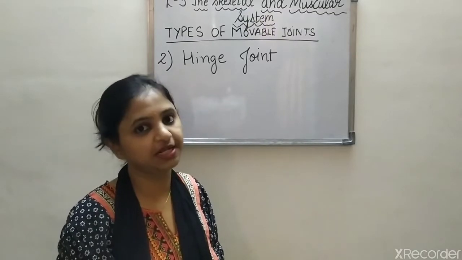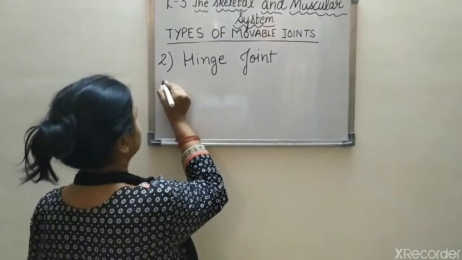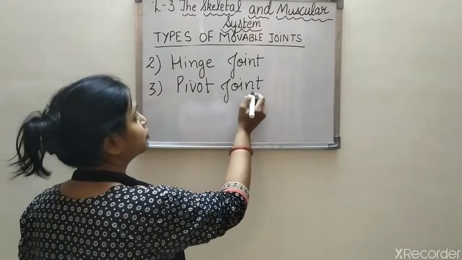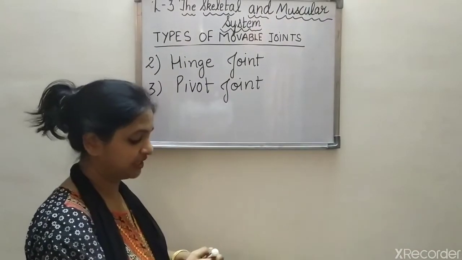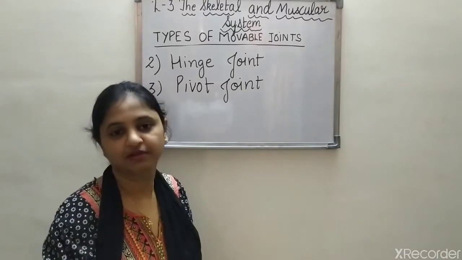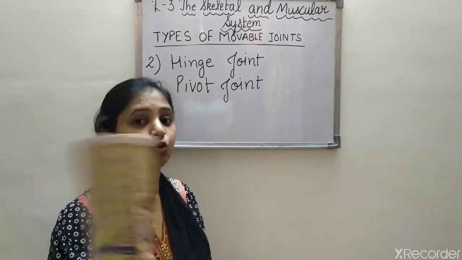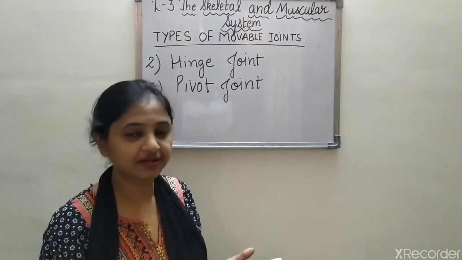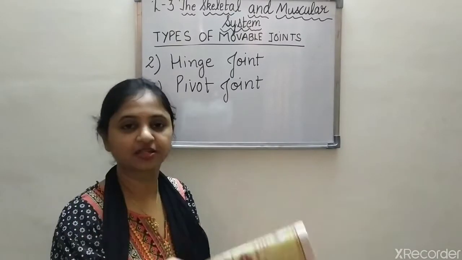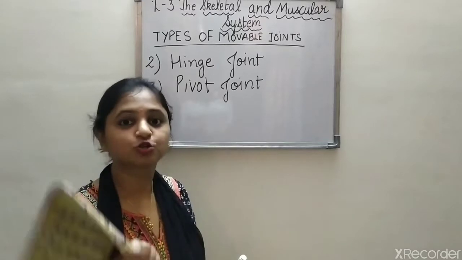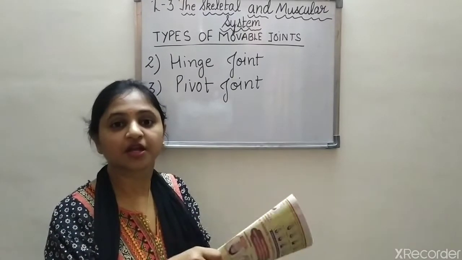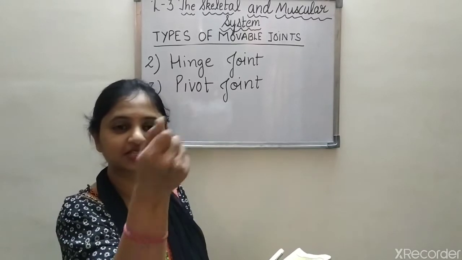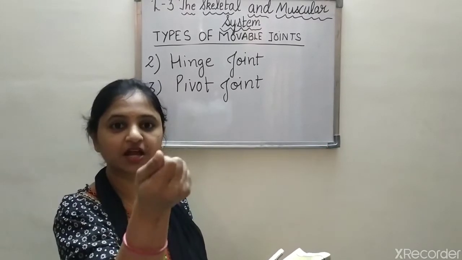Now we will study about the pivot joint. This is our third joint, the pivot joint. So see what I am doing. When there is no light, what do you do? You make a paper fan and you do like this. Got it? So how are we moving our hand? Like this. We are twisting our hand.